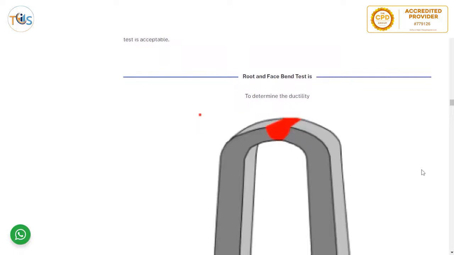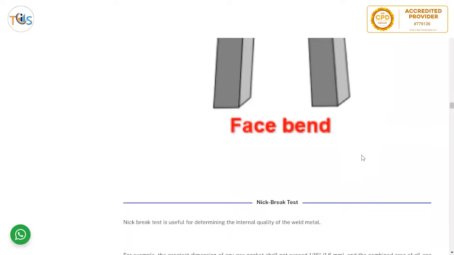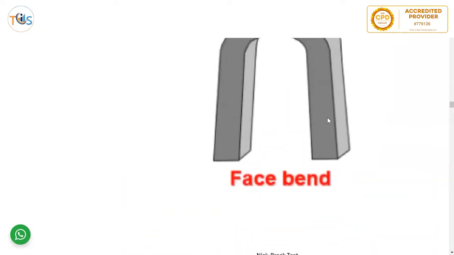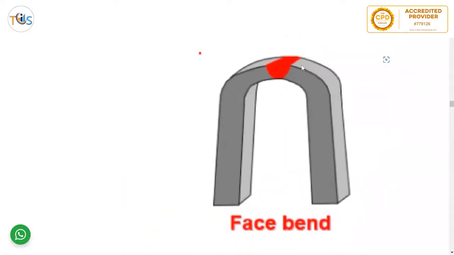To determine ductility, you can have a root and face bend test. This is a root bend test, and if the face bend is the other way around, the face is going downwards. Sorry, this is a face bend test, and the root bend is the other way around.